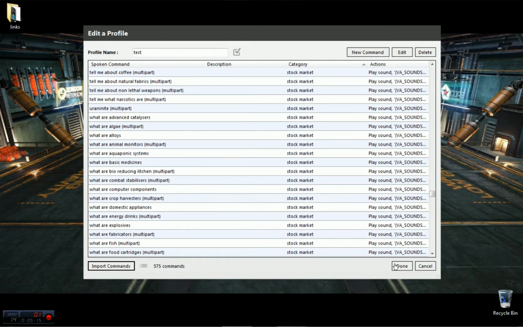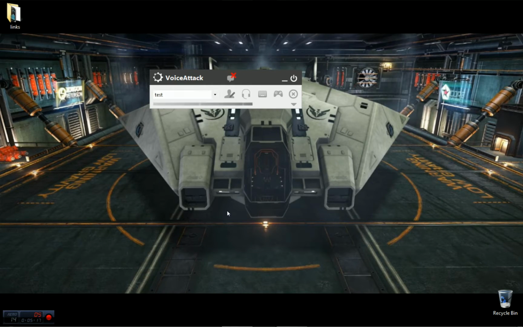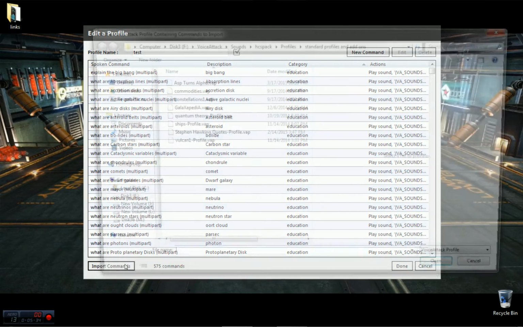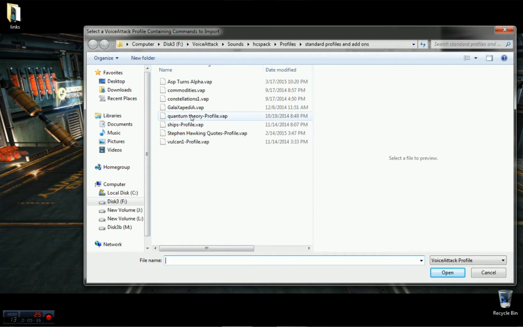What are alloys? We'll say done. What are alloys? An alloy is a mixture or solid solution composed of a metal and another element. Alloys are used in some applications where their properties are superior to those of the pure component elements for a... Okay, that's enough. But you get the idea. Let's do quantum theory.